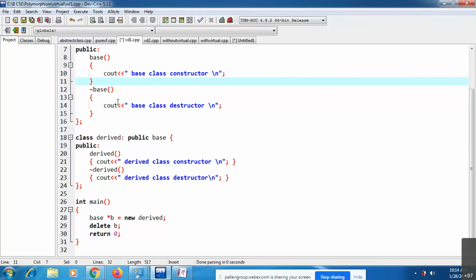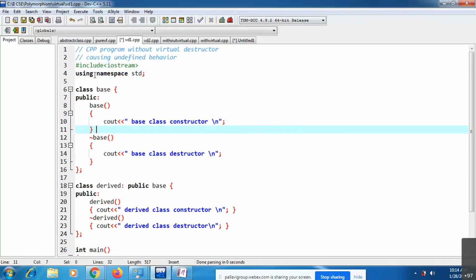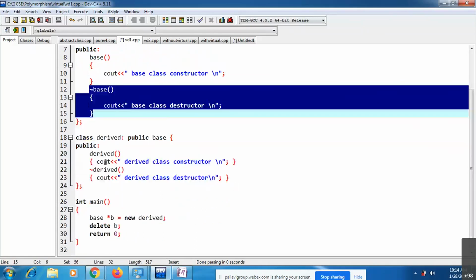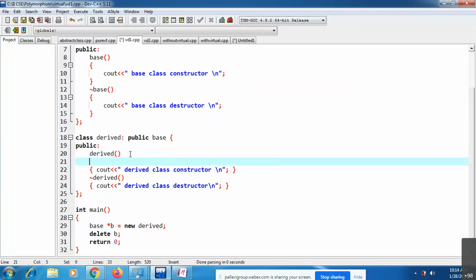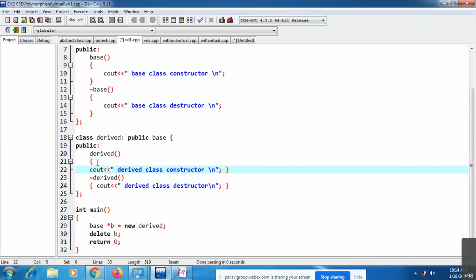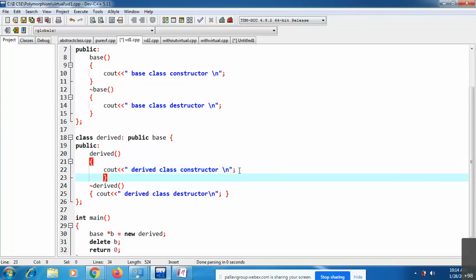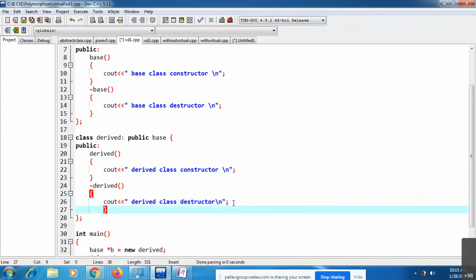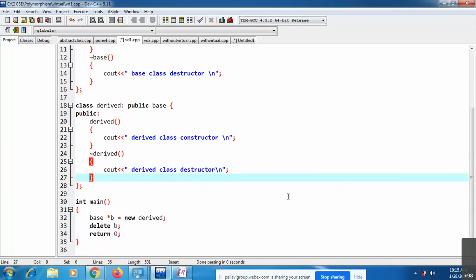Now the point is, you have a base class and a derived class. Inside the base class we have one constructor and one destructor, and the same way inside the derived class you also have one destructor and constructor. Simple statements I have written here. Can anyone tell how the order of these constructors and destructors will be inside the base and derived class? It will be base class constructor, derived class constructor, derived class destructor, and base class destructor.